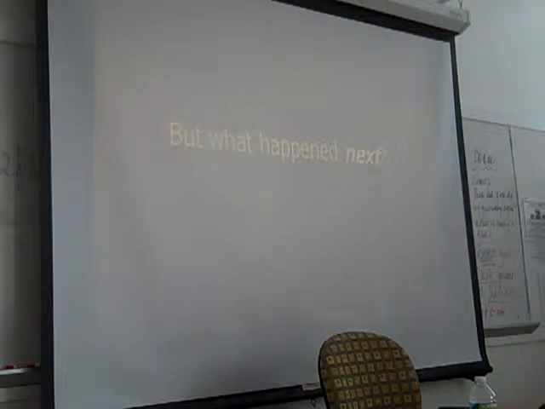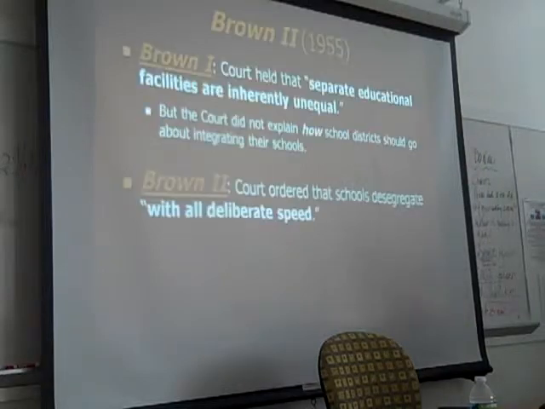What happened after Brown? Immediately after Brown is where I want us to start. This next story, by the way, doesn't have the kind of fairy tale ending that Brown had, as you might guess from the cartoon we started class with. This story is a little more complicated, a little more rough, and it begins with a case called Brown 2, cleverly titled, which involved the same parties as Brown 1, Linda Brown and the school district of Topeka, Kansas. Brown 2 was addressing a different question, so I've tried to divide this up clearly so that we can understand the difference between Brown 1 and Brown 2.